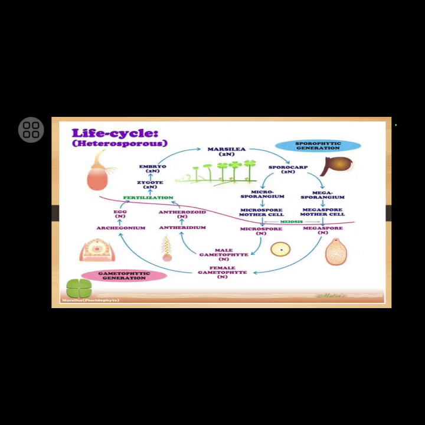This is the life cycle of heterosporous pteridophyte, for example Marsilea, in which two types of spores are produced. The small spores are known as microspores and the large spores are known as megaspores. The microspores germinate and produce the male gametophyte, while the megaspores germinate and produce the female gametophyte. And the life cycle continues in a similar way as it does in homosporous pteridophytes.